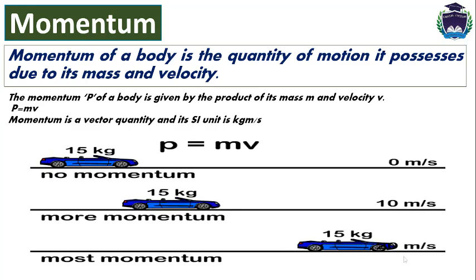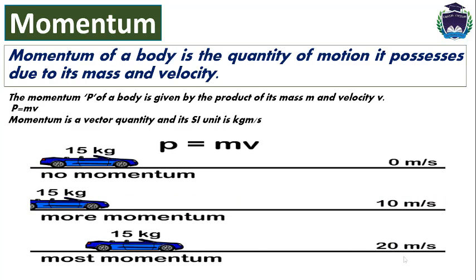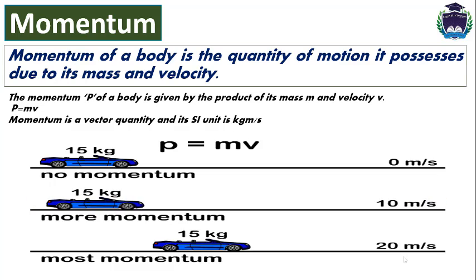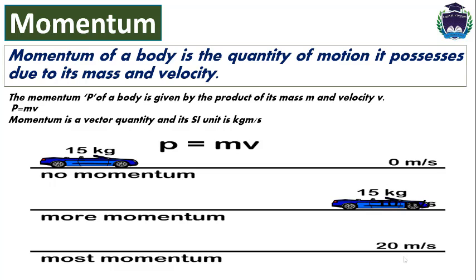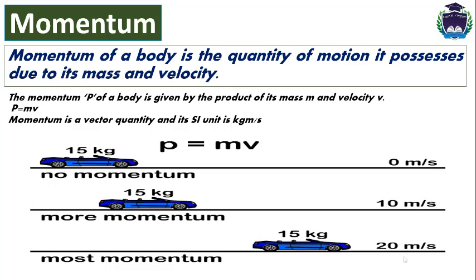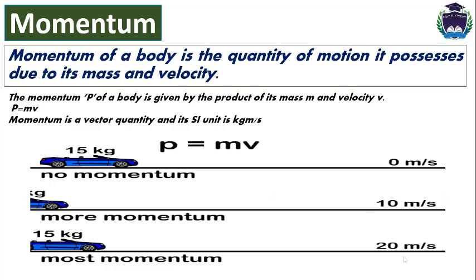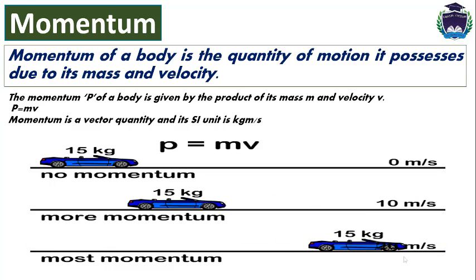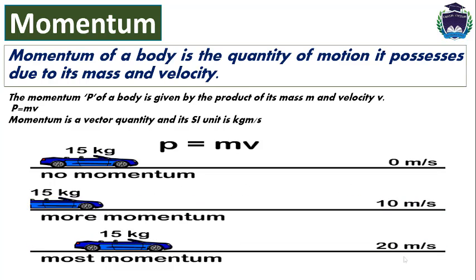Okay, so here is an example. You can see that in the first line, the car is initially in a state of rest. The mass of the car is given to you, which is 15 kg, but the velocity of the car is 0. So the momentum of the car is also 0. Because the car doesn't change its position, it is in a state of rest, so it's not covering any distance or displacement, so the momentum of the car is 0.